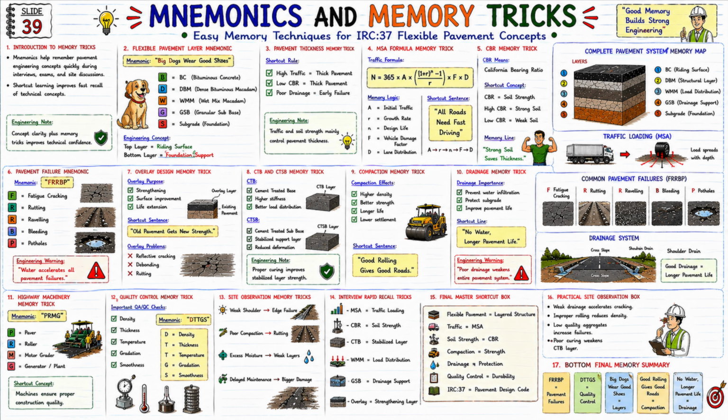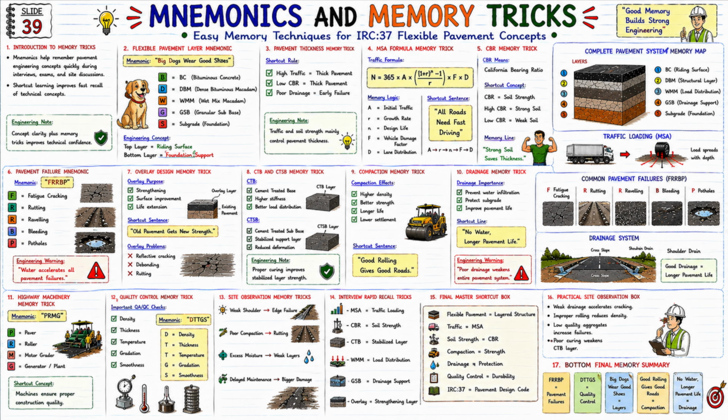Now let us look at the fifth section. CBR memory trick. CBR means California bearing ratio. Shortcut concept. CBR, soil strength. High CBR, strong soil. Low CBR, weak soil. Now look at the memory line below. Strong soil saves thickness.